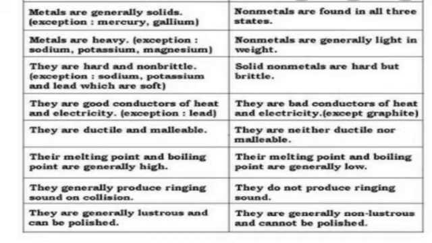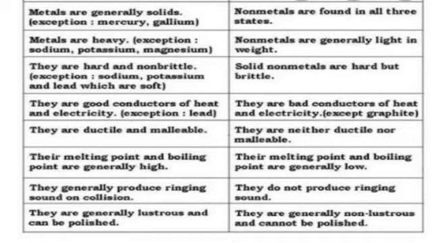I think that you have heard about the property sonority, you can also write sonority. Here it is written in a form that you can easily understand. Sonority means if it's struck, it produces a ringing sound. And here it's written that metals are generally sonorous, whereas non-metals do not produce a ringing sound.